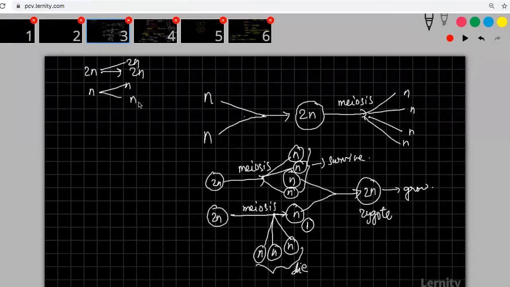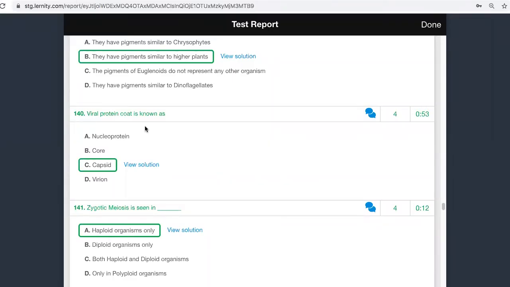This is what will happen in mitosis. Okay. So here you are seeing that zygotic meiosis will be seen only in haploid organisms.